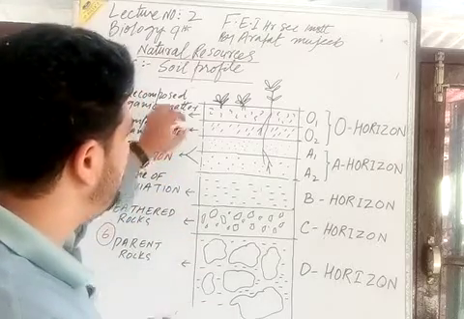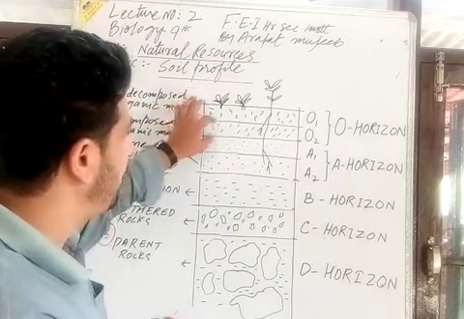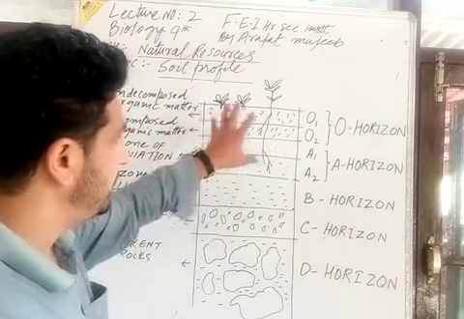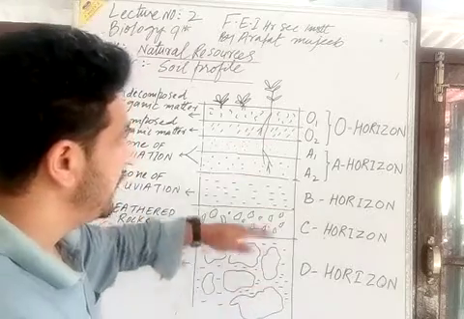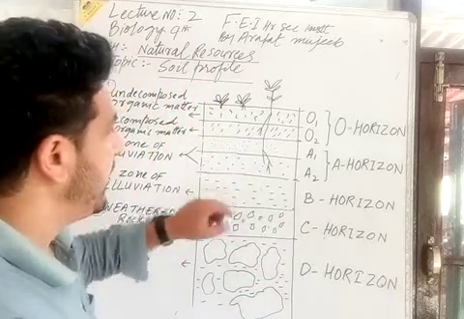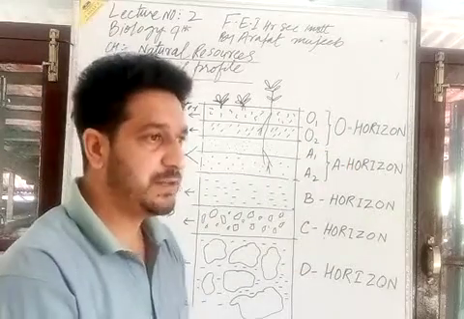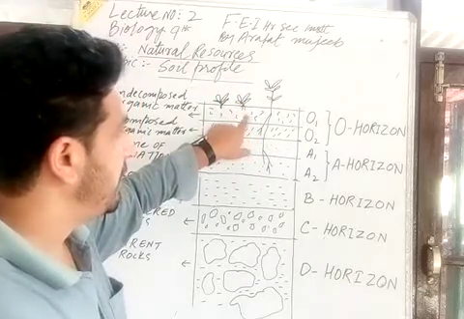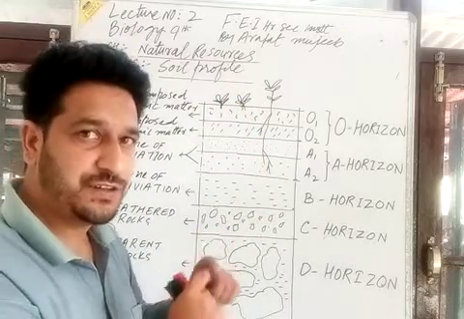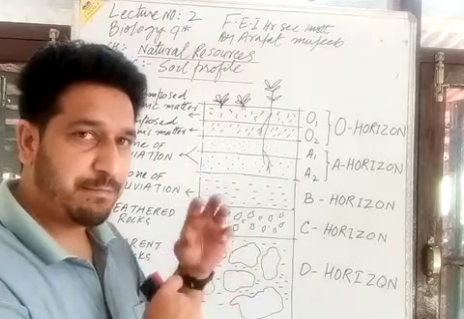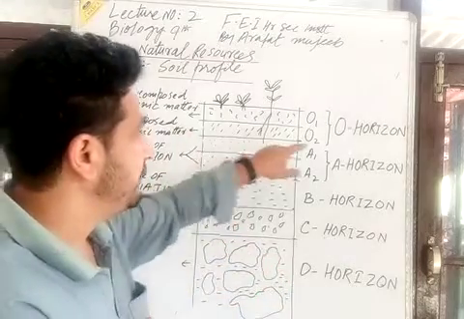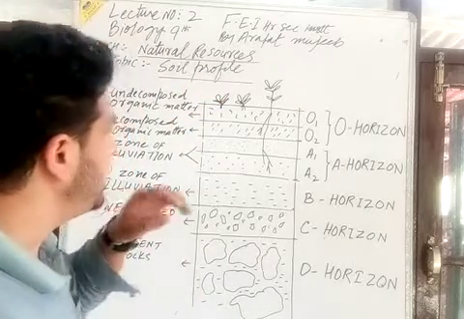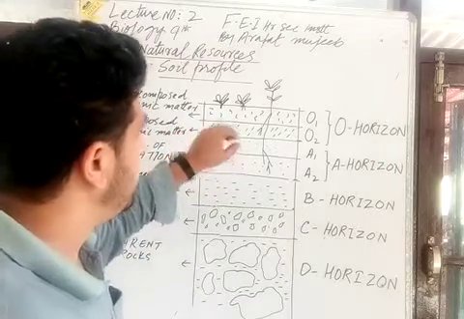Here we can see this sequential horizontal arrangement of the soil, and when we study it vertically, it is known as the soil profile. And what is a horizon? Horizon means a particular horizontal layer which has a variation in physical and chemical composition. Let us start from the top. Here is the soil profile.